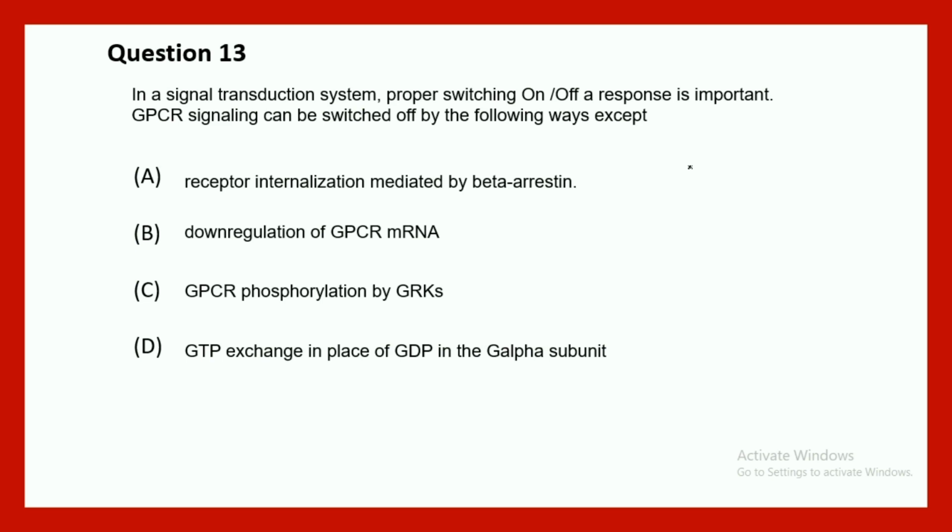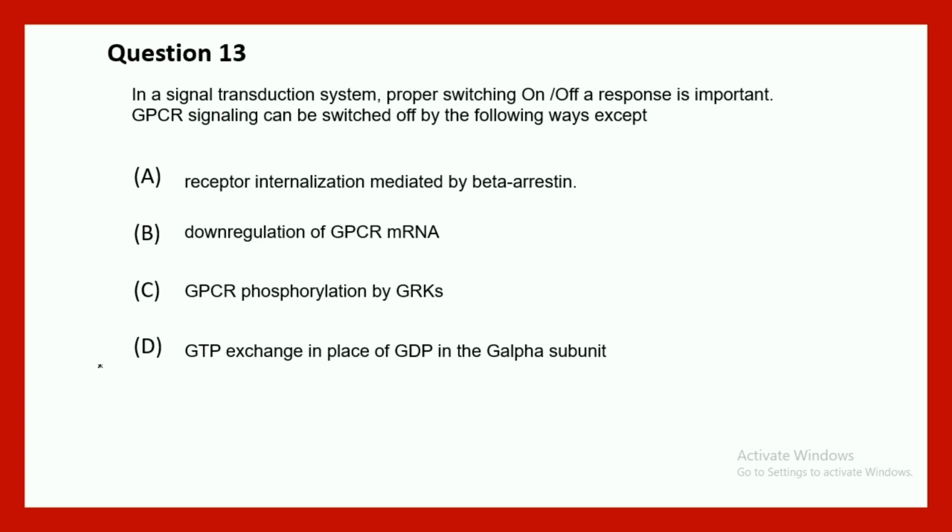In a signal transduction system, proper switching on and off of a response is important. GPCR signaling can be switched off by the following ways, except: receptor internalization mediated by beta-arrestin, downregulation of the GPCR mRNA, GPCR phosphorylation by GRKs, and GTP exchange in place of GDP in the G-alpha subunit.